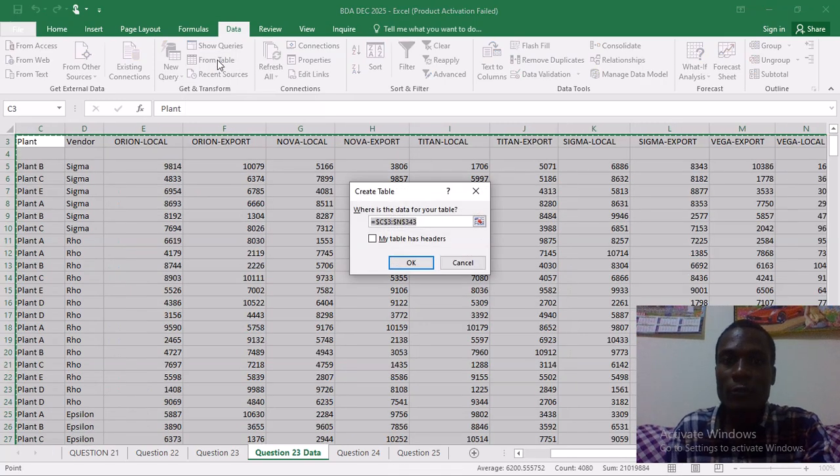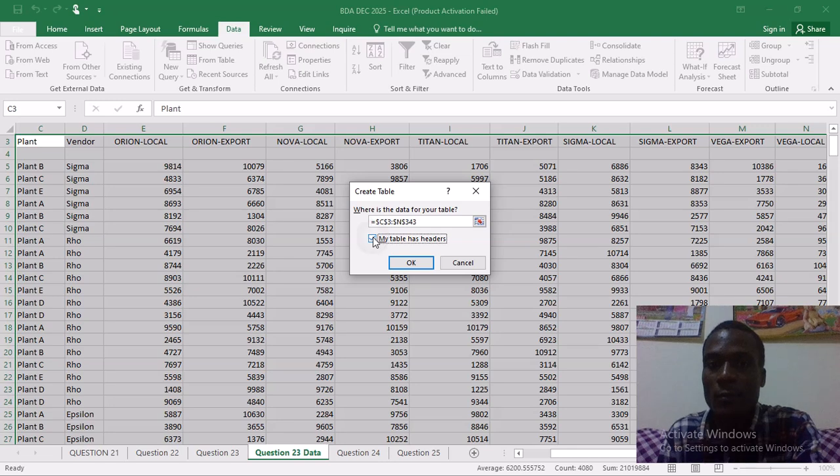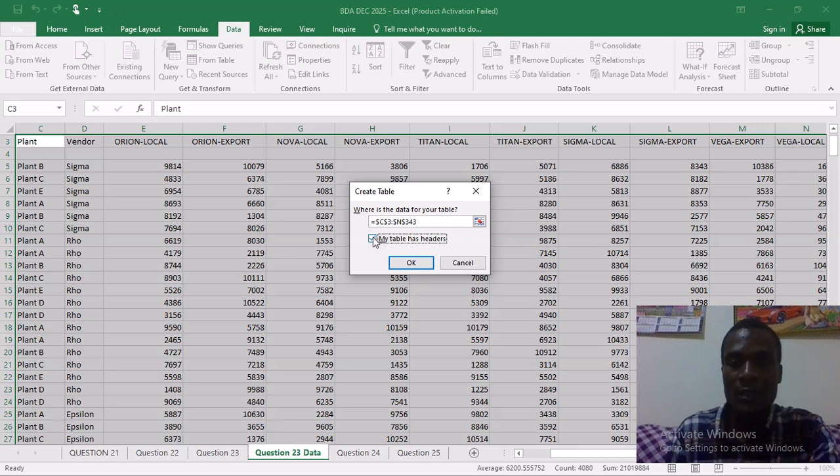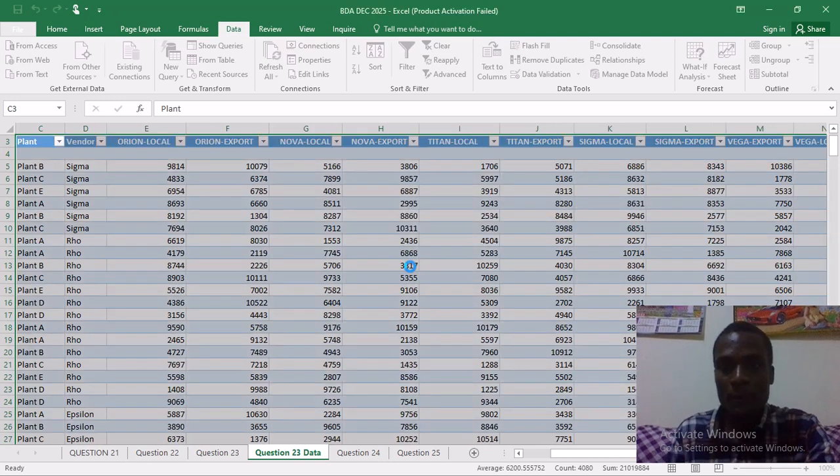After clicking From Table, a Create Table pop-up will come up. It will ask where the data for your table is. Since I already selected the data, I don't reselect it again. Then you check if your table has headers. In this case, my table has headers, so I'll check that one. Then I click OK, and it will create that into a table.